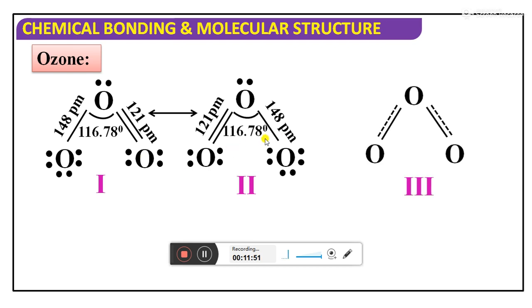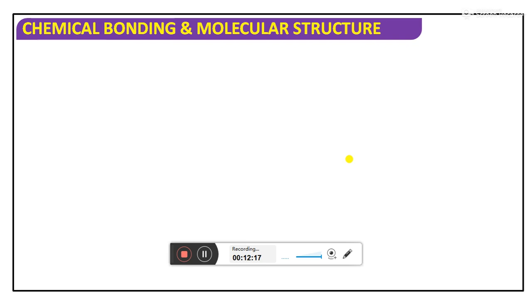If I consider just this structure as my molecule structure, I will get wrong data. In order to overcome that, scientists have given roughly 127 picometers, a hybrid structure. We cannot predict based on a single structure, so you have to use this data only.